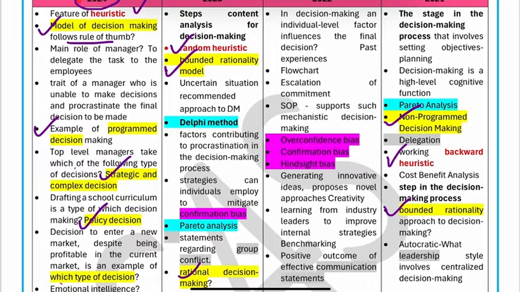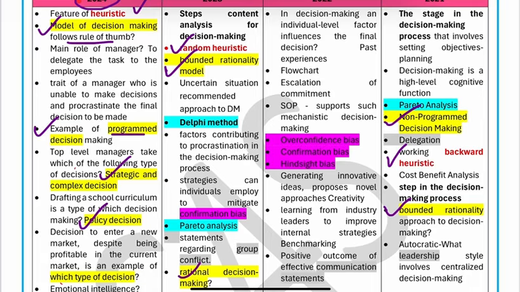Even though the cutoff is low, that is true, the questions are not easy. They are of a medium or difficult type. Here you can see the question was not the direct definition of program decision making. You needed to identify the right example of the decision making, like there will be a scenario, there will be a case, and you need to identify which type of decision they have taken in the situation.